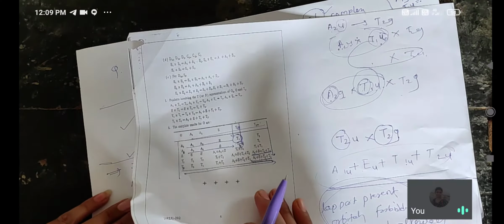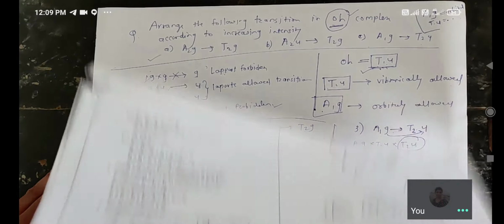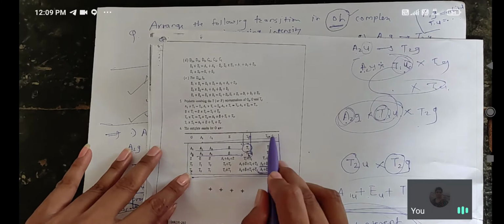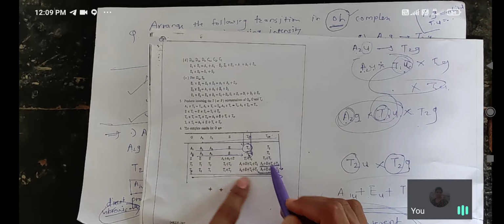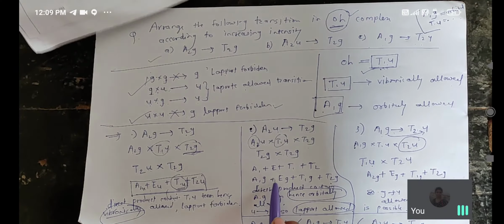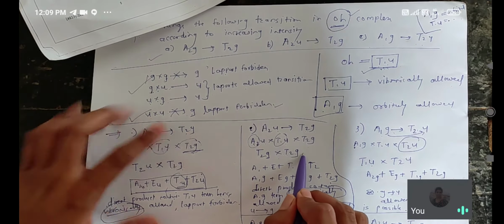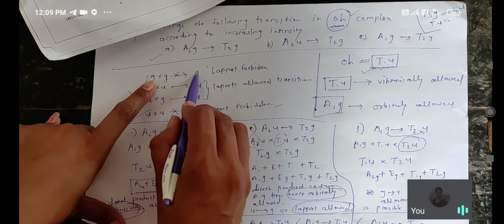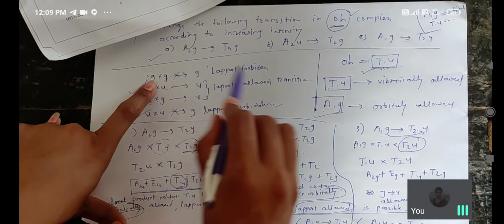T2 into T2. Okay, what is here? T2 into T2. Again, go from this side: A1 plus E plus T1 plus T2. Again write here G into G. What is the Laporte rule? G into G, again G. That means this is Laporte forbidden.